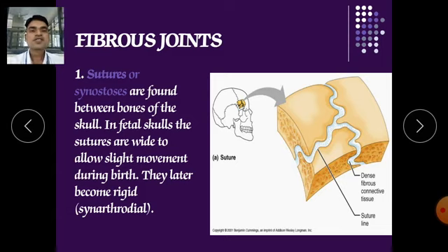Now we will start from the first class. It is called fibrous joints. They contain the sutures, also called synarthrosis. They are found between the bones of the skull. In the skull there are various lobes available, for example the frontal lobe, parietal lobe, temporal lobe, and occipital lobe. These lobes are well connected with these sutures. The sutures are made of cartilaginous material. See this, they are very firm, and we cannot move the sutures.